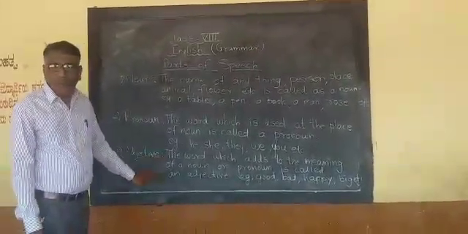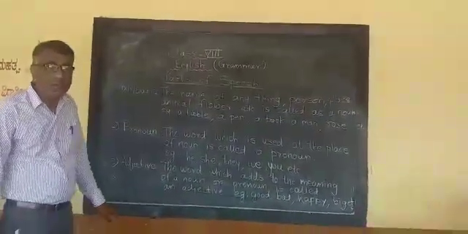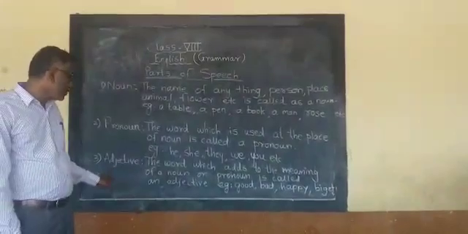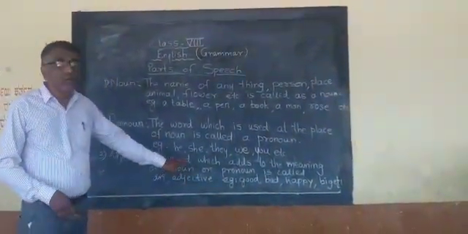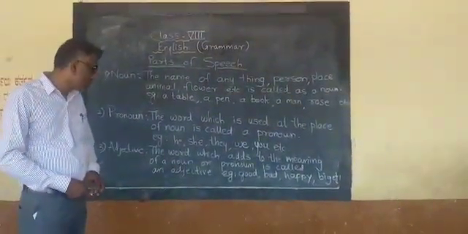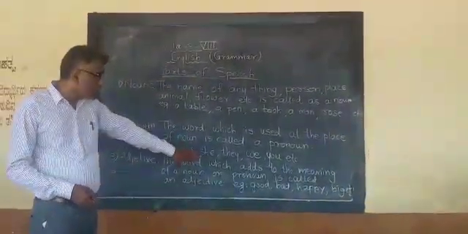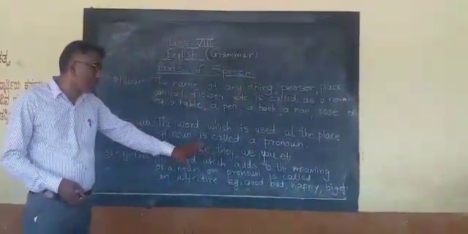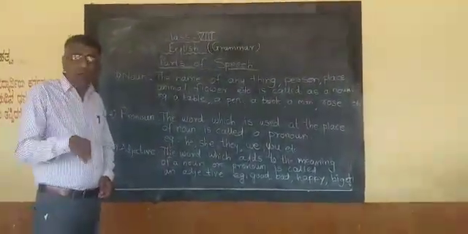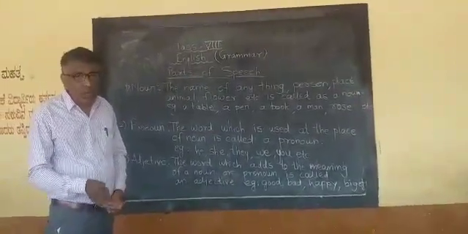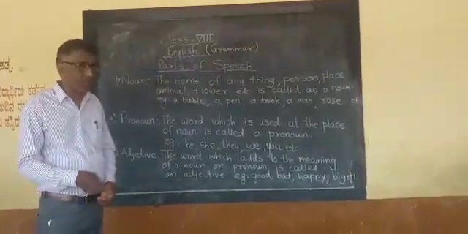Now come to the next part of speech, that is adjective. Then what is adjective? Adjective is the word which adds to the meaning of a noun or pronoun. Once again, try to understand. Adjective is the word which adds to the meaning of a noun or pronoun. That means the word which tells more information about a noun or pronoun is called an adjective.